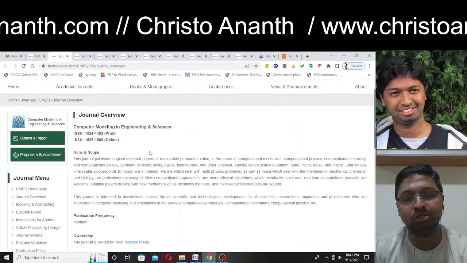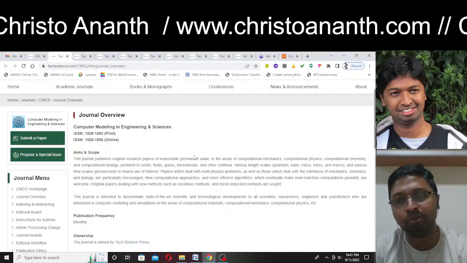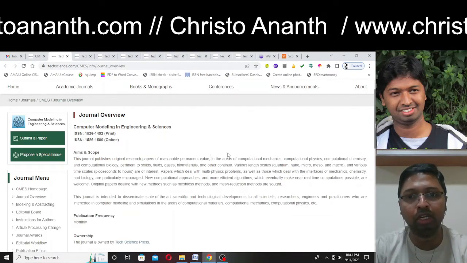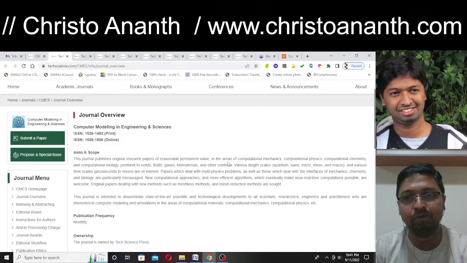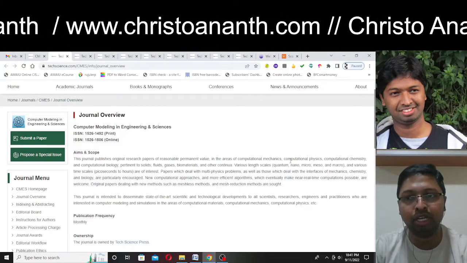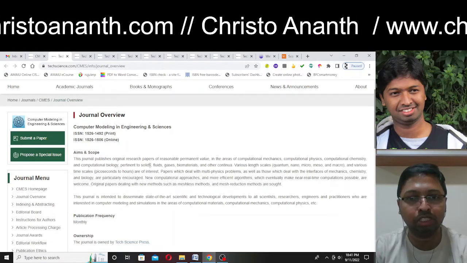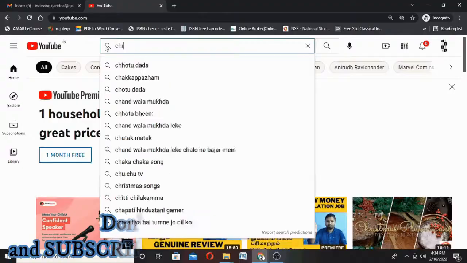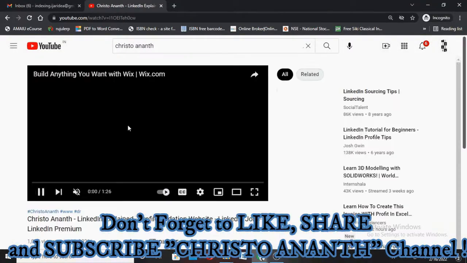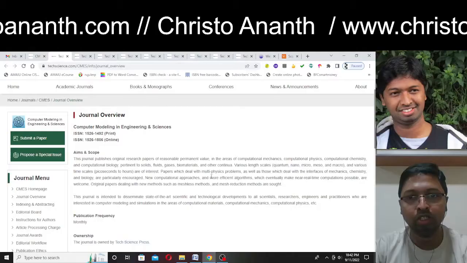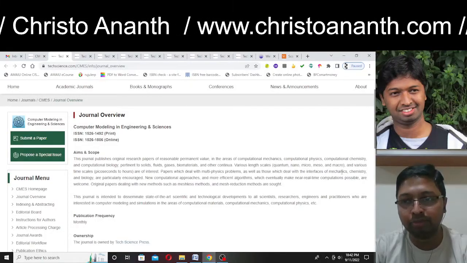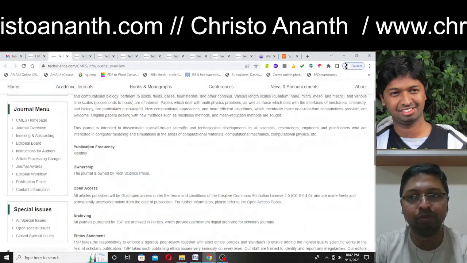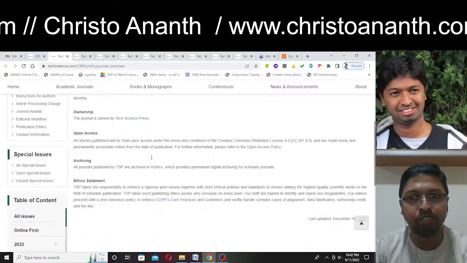They have given the aims and scope. Everybody's question would be whether my paper would fall in the scope of the journal, so you yourself can identify the scope. It is computational mechanics, computational physics, computational chemistry, computational biology. We have fluids, solids, gases, biomaterials, and other continuum. Here we can see multi-physics as well, mechanics as well, chemistry, biology, everything has been given in detail. They have given the publication frequency to be monthly, and of course it is open access.